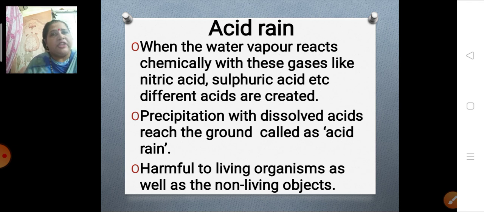Now when precipitation takes place with the help of dissolved acids like this, it reaches the ground, and that is what is called acid rain. Acid rain is very harmful to living organisms as well as to non-living objects. You must have heard about the destruction caused to the monument Taj Mahal.